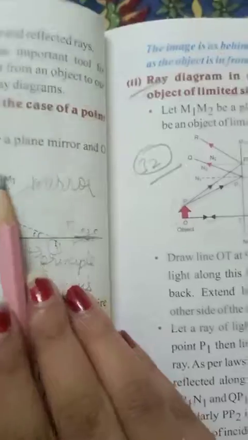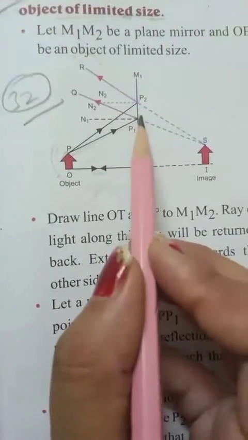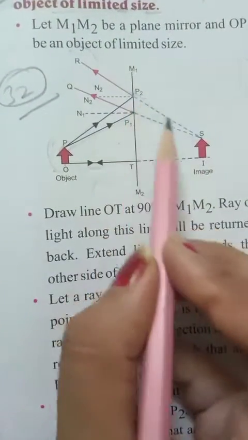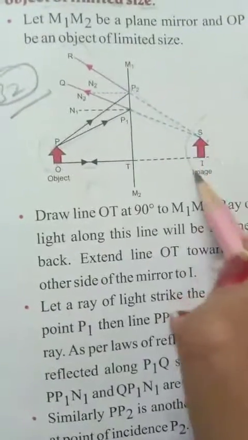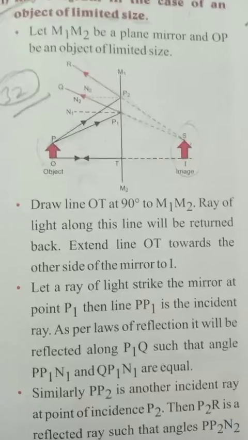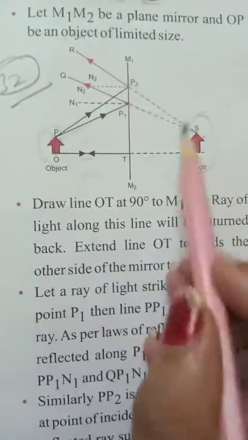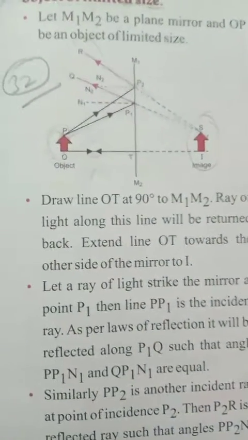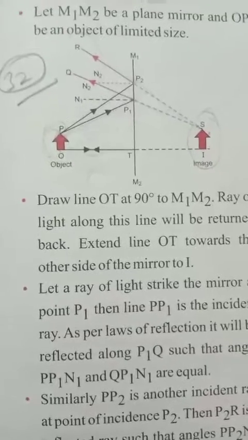Same diagram as the point object, but here also we extended the rays to the back. So here the light is extended and the image is made at the back. The characteristics of a plane mirror are that the object and image are the same size. My size in the mirror will always be the same. Five foot means five foot.